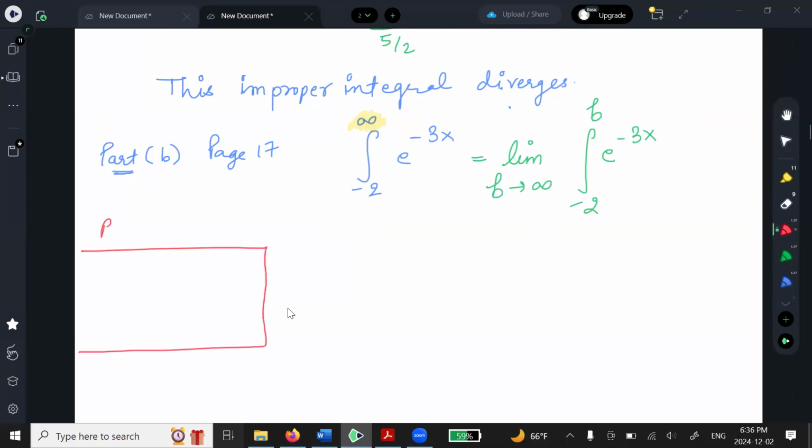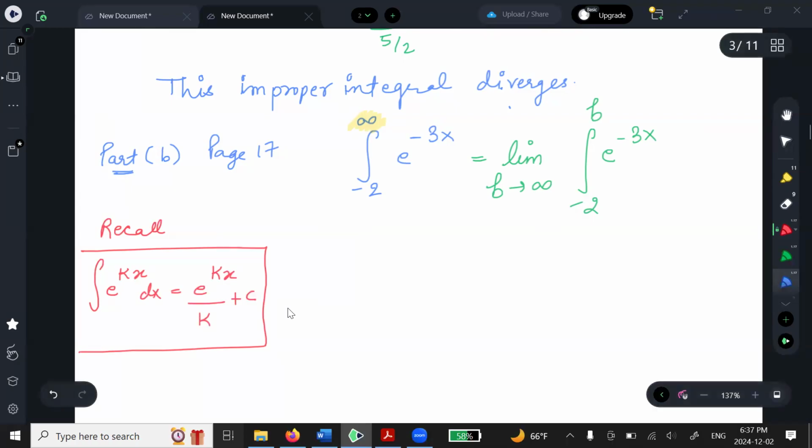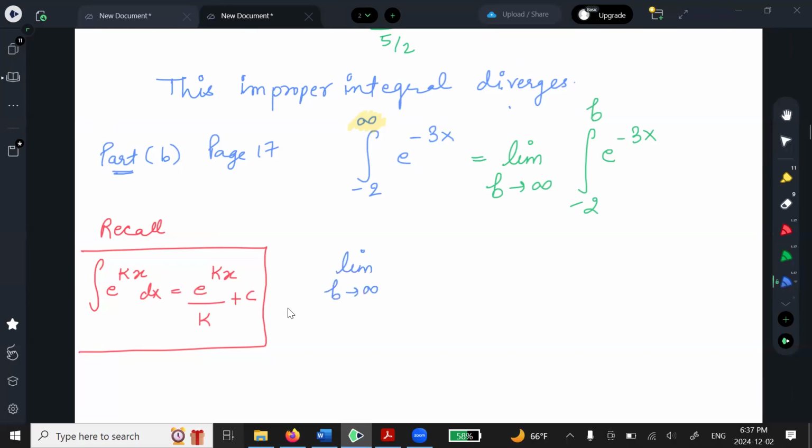Do you recall that? Recall the shortcut formula for e to the kx dx? I don't want you to use substitution here, okay? Use the shortcut formula for this problem.